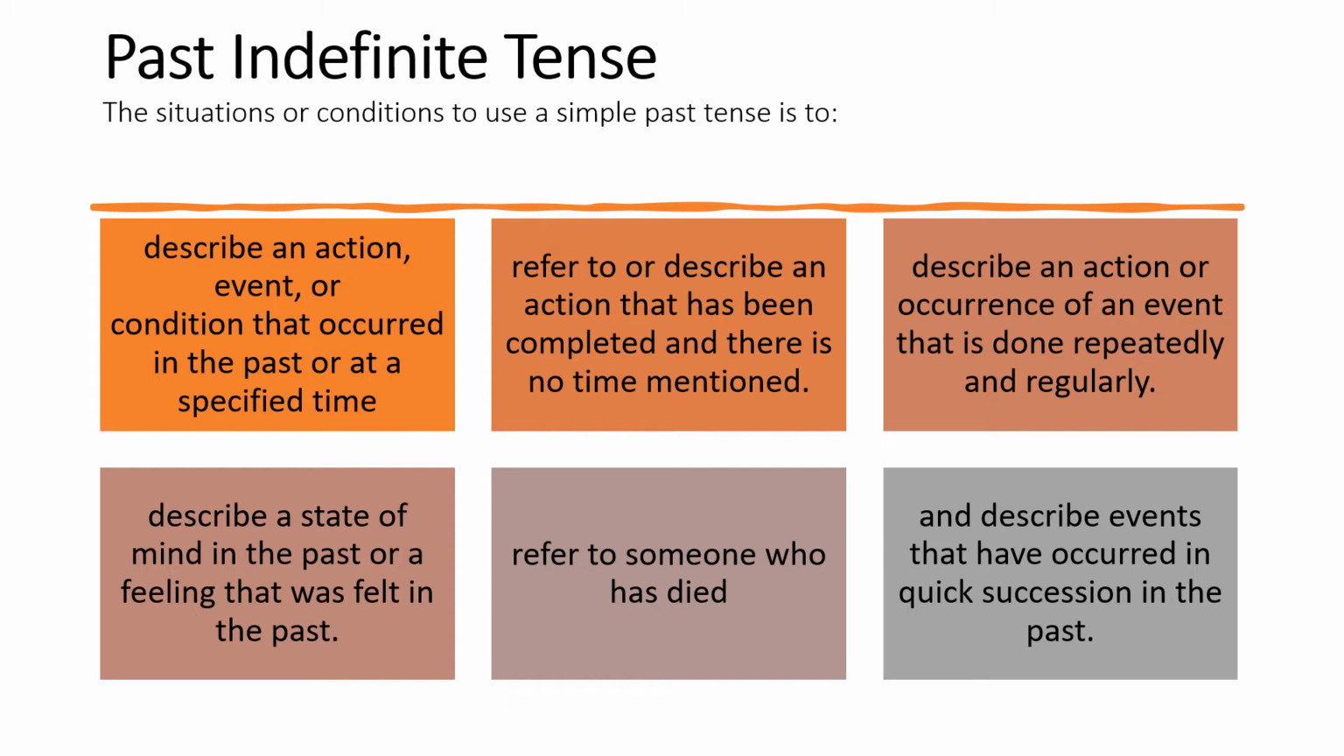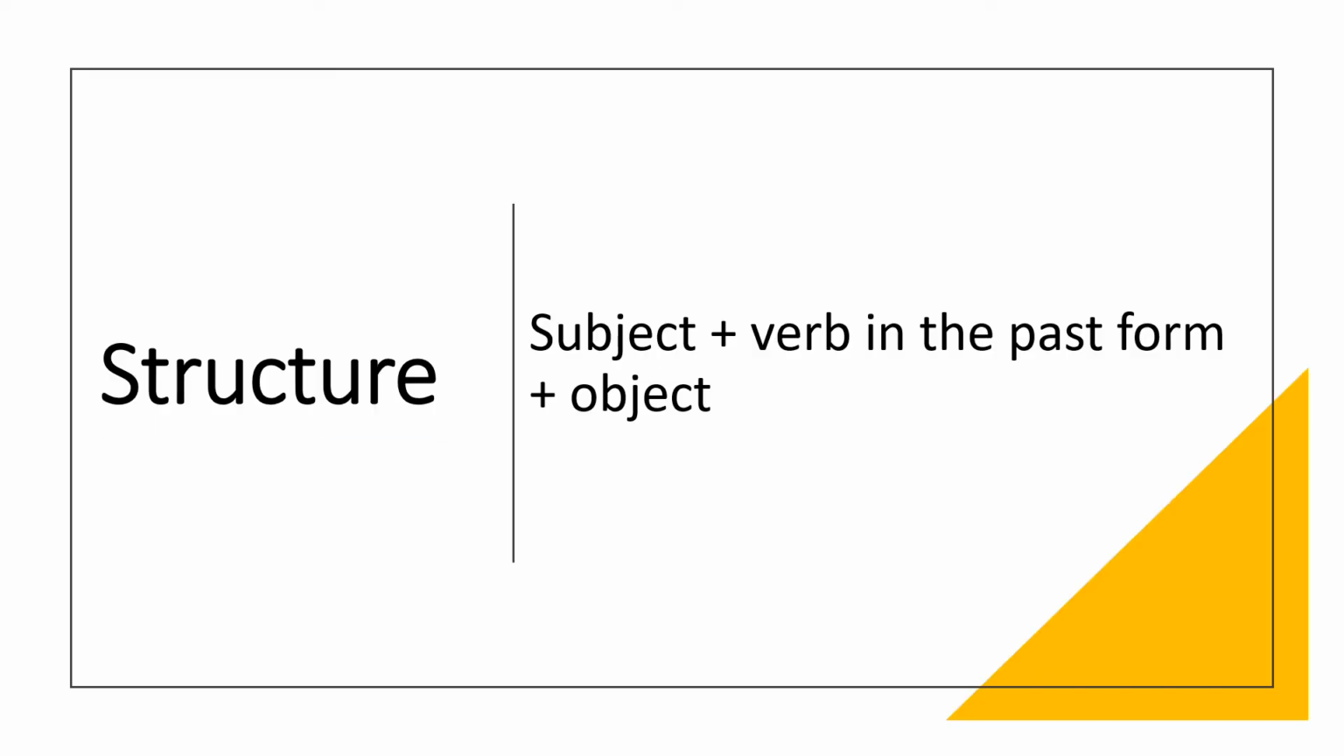Refer to or describe an action that has been completed and there is no time mentioned. Describe an action or occurrence of the event that is done repeatedly and regularly. Describe a state of mind in the past or feeling that was felt in the past. Refer to someone who has died. And describe events that have occurred in quick succession in the past. Structure of simple past tense is subject plus verb in the past form plus object.